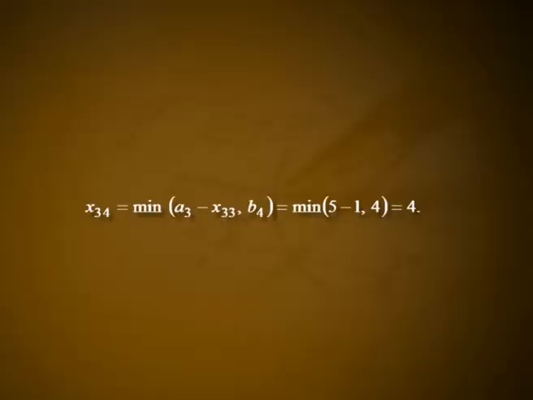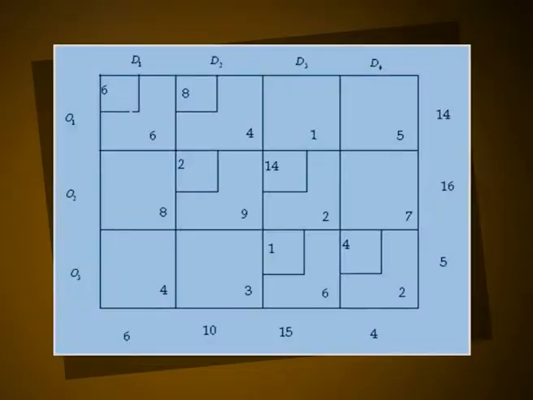is equal to 14. The fifth allocation is made in the cell 3 3, the magnitude being x 3 3 equal to minimum of a 3 comma b 3 minus x 2 3, that is minimum of 5 comma 15 minus 14, that is equal to 1. The sixth allocation in the cell 3 4 is given by x 3 4 equal to minimum of a 3 minus x 3 3 comma b 4, that is equal to minimum of 5 minus 1 comma 4, that is equal to 4. Now, all the rim requirements have been satisfied, and hence an initial feasible solution to the transportation problem has been obtained. The solution is displayed in the transportation table given below.